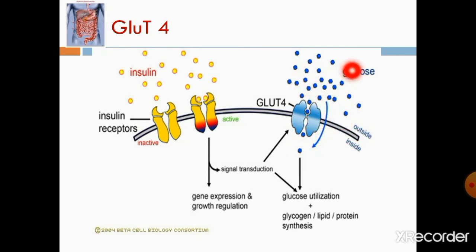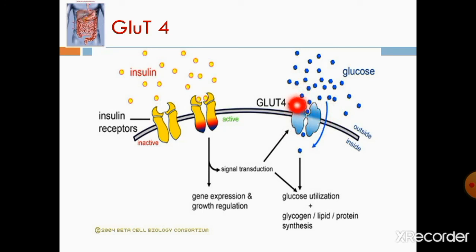From outside the cell, the glucose binds to the GLUT4 and is released into the cell, and glucose is utilized for energy, for storage, etc. The reason why it is insulin dependent is that only when insulin is released, the insulin receptors are activated upon its binding, and that sends signals to the GLUT4.